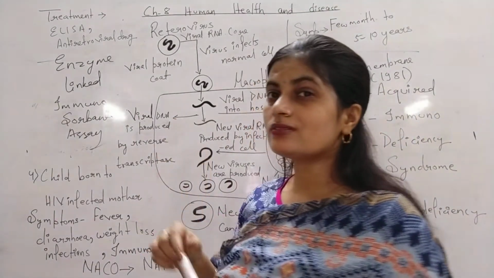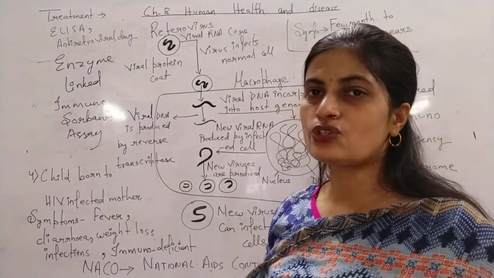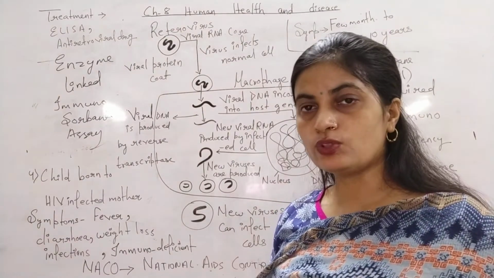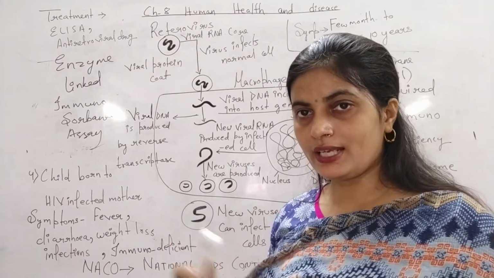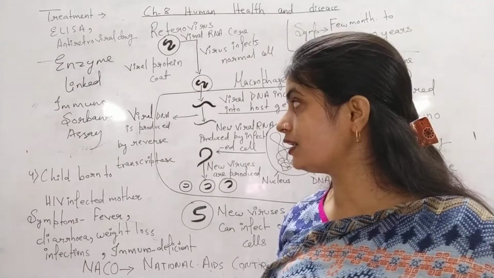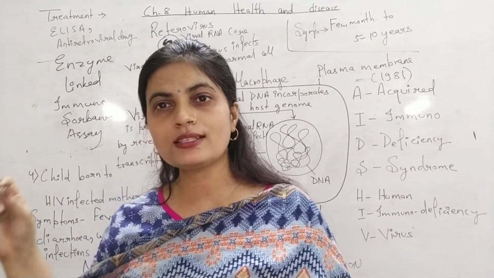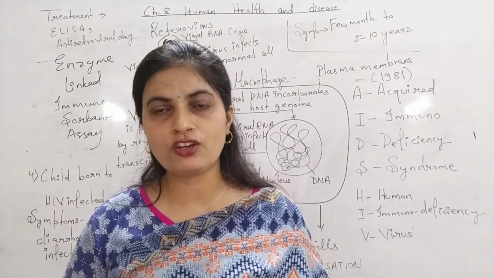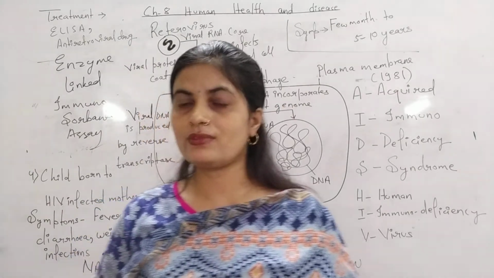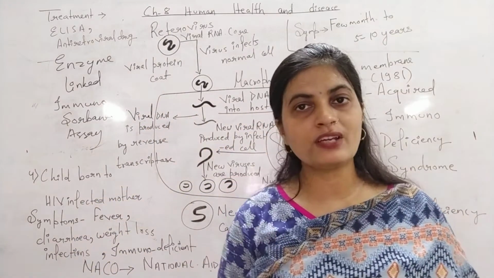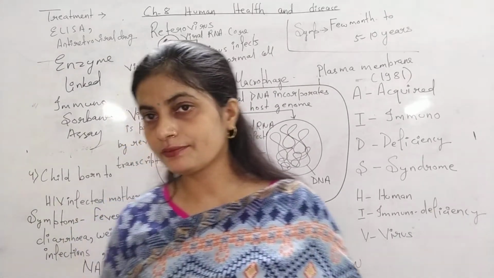Now what happens? The medicines which can be given during the AIDS disease are the antiretroviral medicines. These are given, but one thing is there, prevention is better than cure, because these medicines can delay the death of the person due to the disease, but they are not a permanent cure for the disease. So rather than taking the medicines and living for a short duration, avoid such disease and have a healthy life.